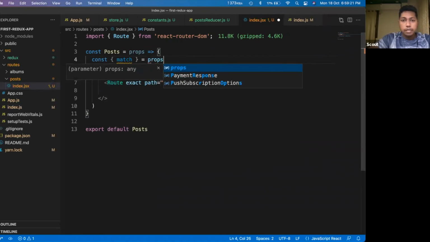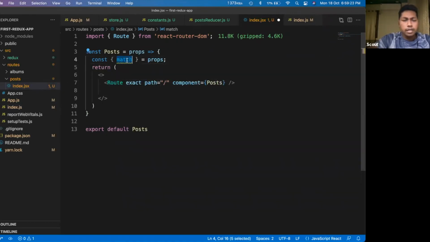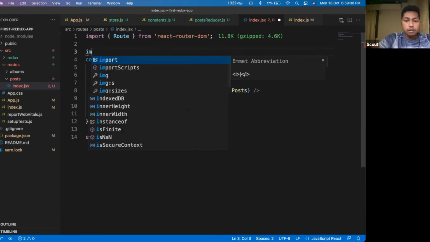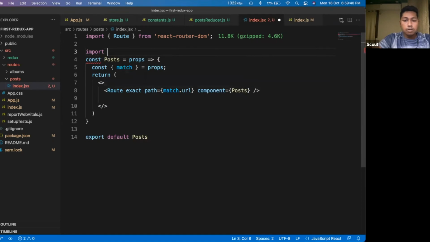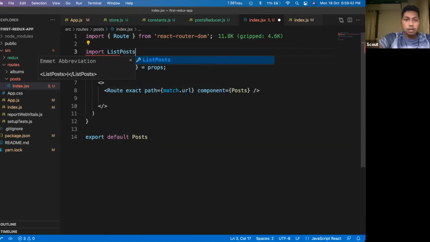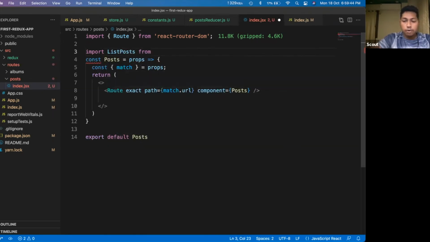A lot of things you will find in the tutorial that I have given, and if something is new, then I will explain. Just wait. If it matches the URL, then you render, import ListPost from dot slash.